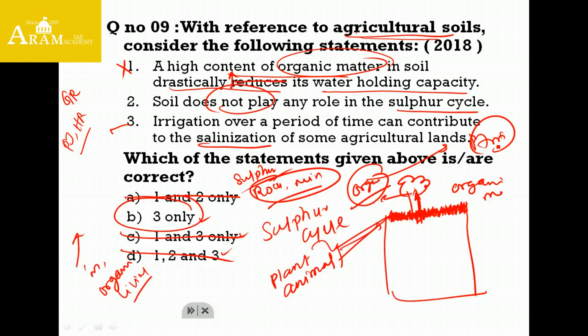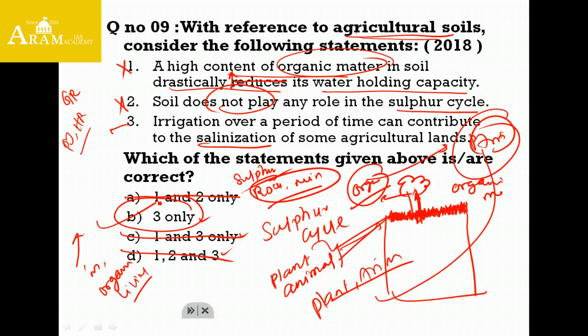Then it enters the food chain, and after completing the food chain, when a plant or animal dies, the release of sulfur takes place in the form of decomposition. This is the role played by soil in the sulfur cycle. Thus the statement that soil does not play a role is wrong. Soil does play a role in the sulfur cycle. So we can eliminate 2 from the options given. We are left with 3, that is, B is the right answer for this particular question.